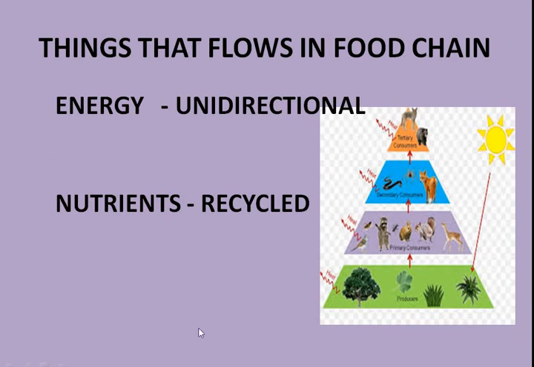Now what are the things which flow through the food chain? Two things flow through the food chain. First is the energy. How energy? The green plants take the solar energy and convert it into the chemical energy, which flows through the food chain. See, this chemical energy is taken up by the herbivores and passed to the carnivores or the omnivores.